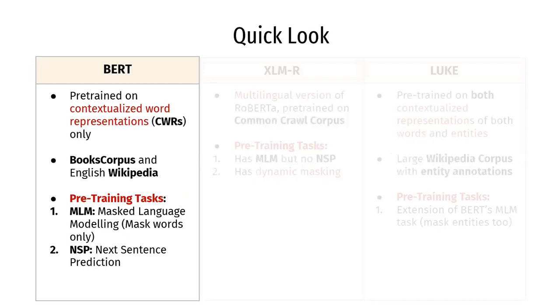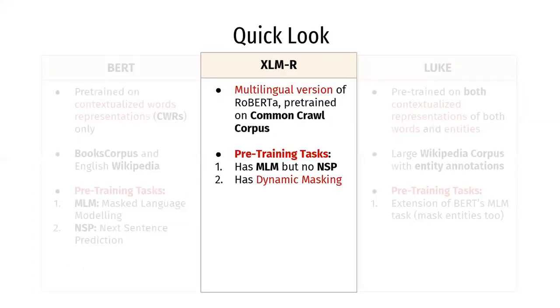So firstly, we have BERT, which was pre-trained on contextualized word representations using the book corpus and Wikipedia. It has two pre-training tasks known as masked language modeling and next sentence prediction. We also have the XLM model, which was pre-trained on the common crawl data. It was pre-trained using masked language modeling tasks without NSP, and also uses dynamic masking, whereby an input sentence is